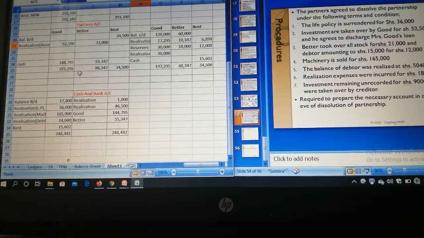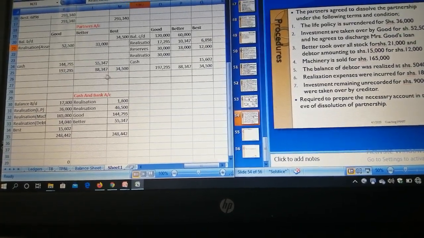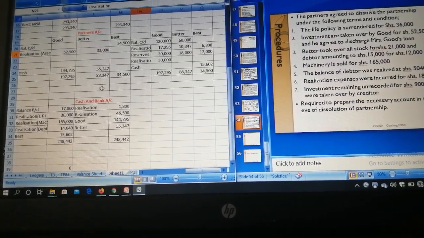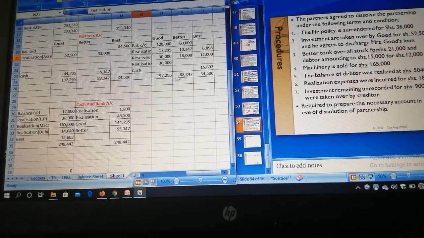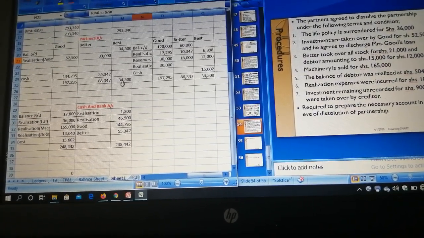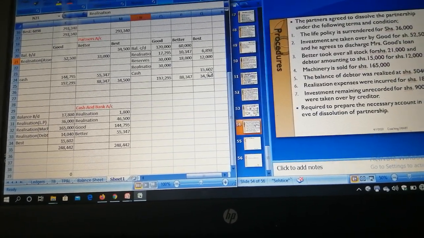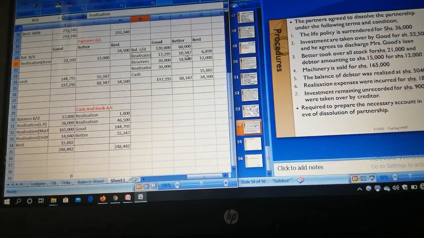Come to Better. Better, we have 88,347, cash, Better is paid 55,347. Now finally Best. Best, the debit side is more, so we have 34,500, cash 15,602. Now Best is supposed to pay.